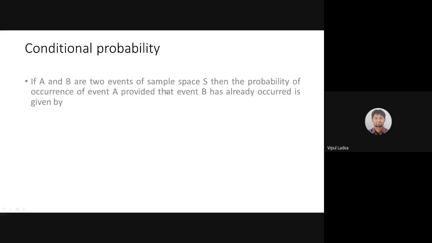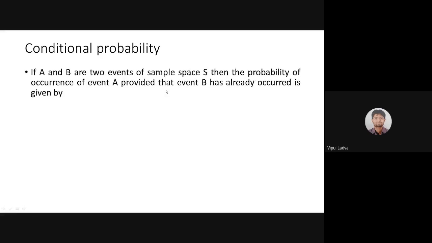Let me give you the definition. If A and B are two events regarding the sample space S, then the probability of occurrence of event A, provided that event B has already occurred, we can label as P of A given B, or A over B. That means the probability of event A where B is a condition, that is, event B has already occurred. After the occurrence of event B, we are finding the probability of event A.